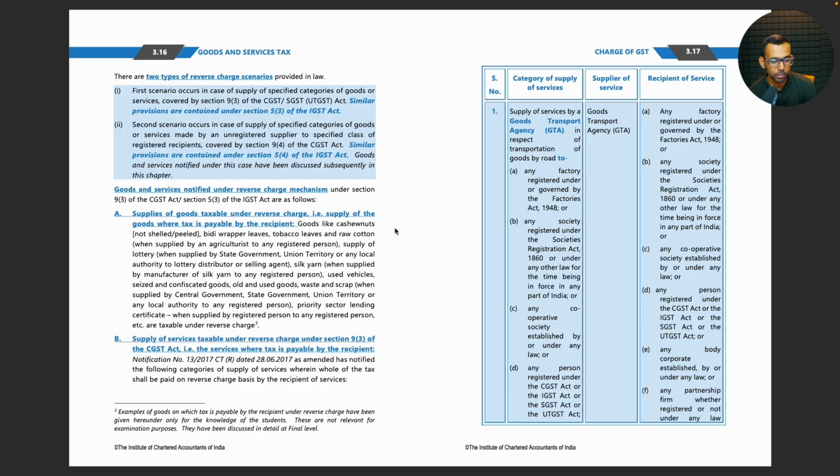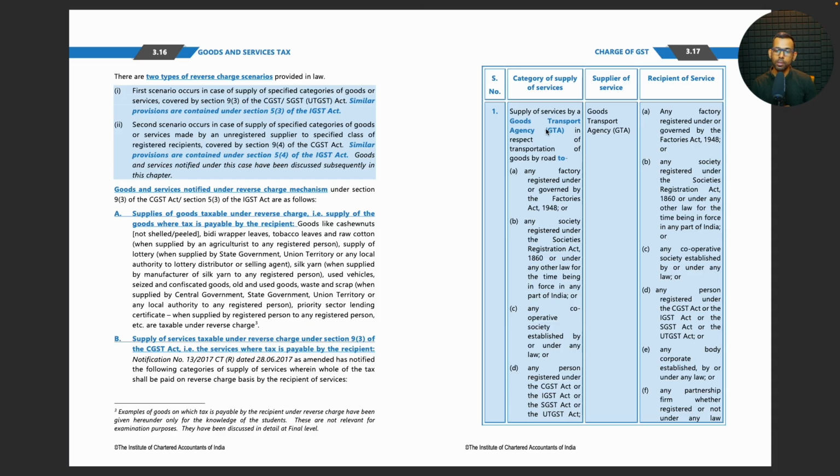Notification number 13 dated 28/6/2017 as amended has notified the following categories of supply of services wherein whole of the tax shall be paid on reverse charge basis by the recipient of services. Okay, category of supply of services: supplier of service, recipient of service.